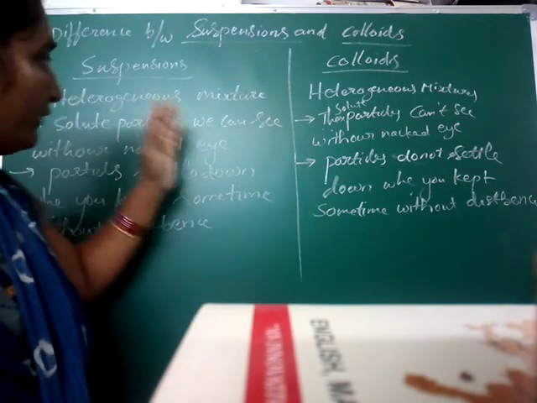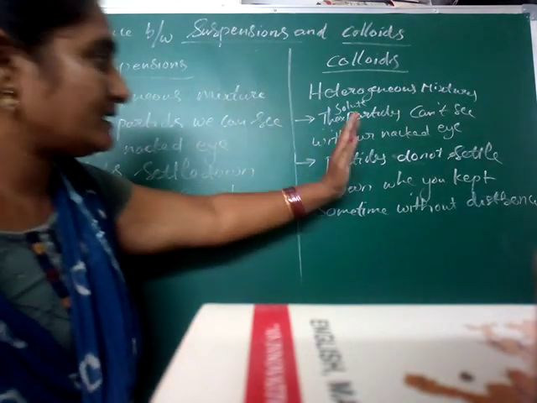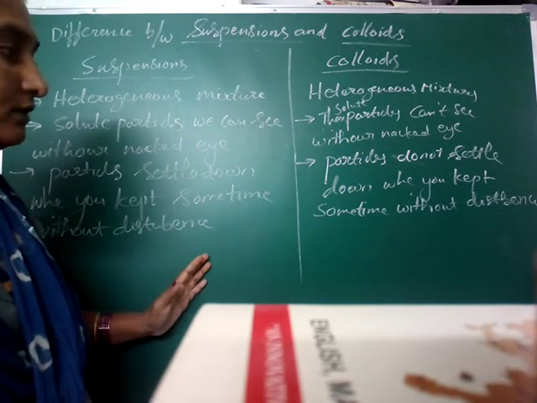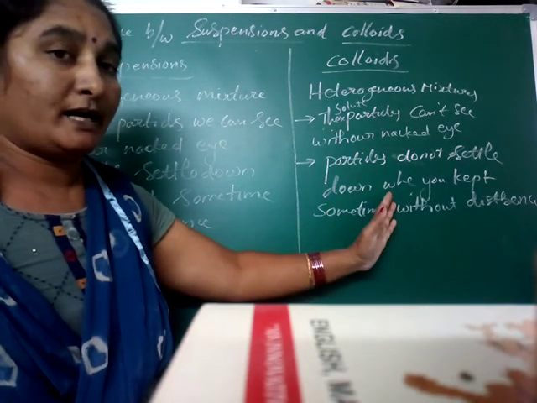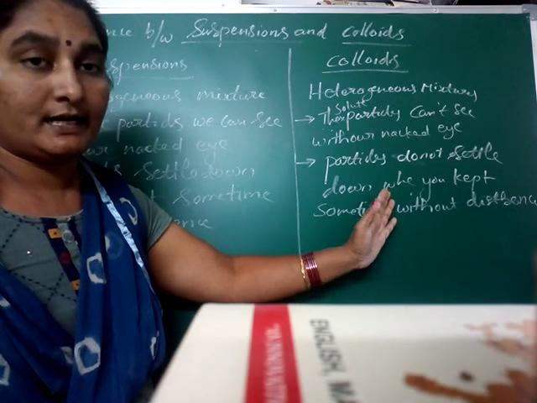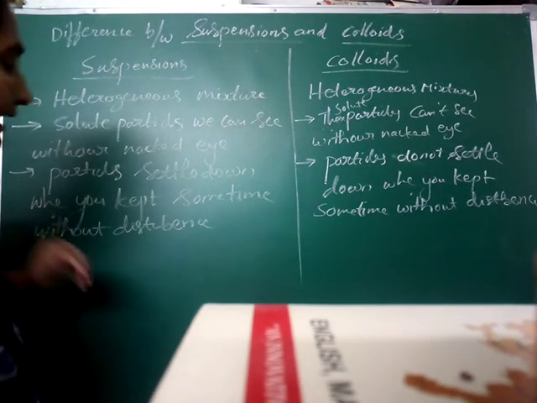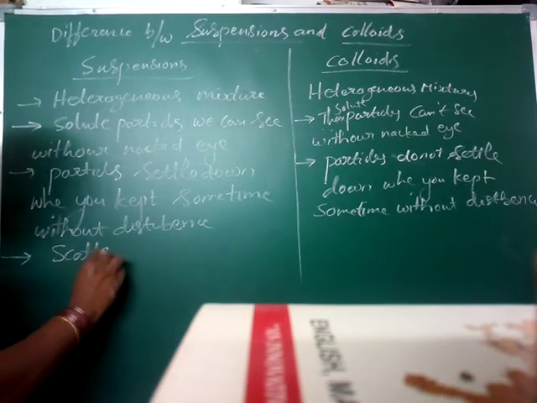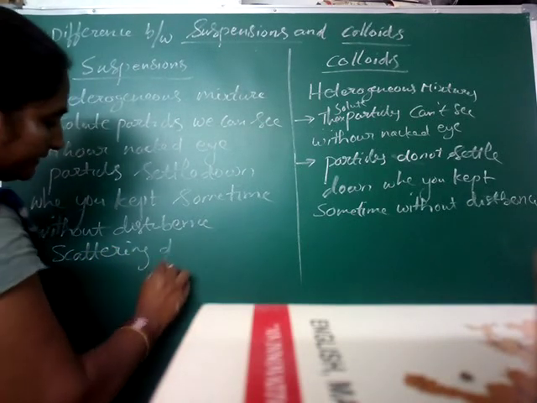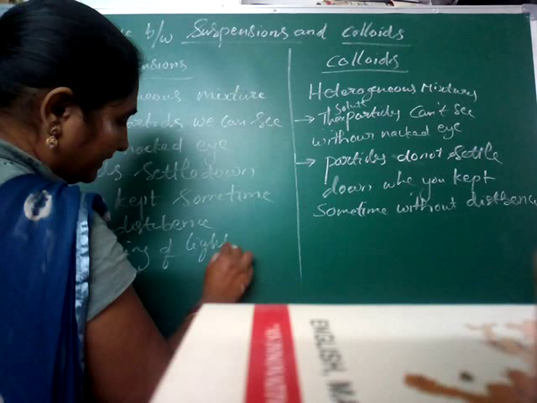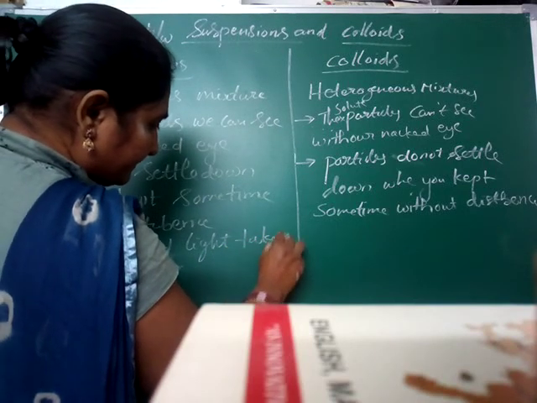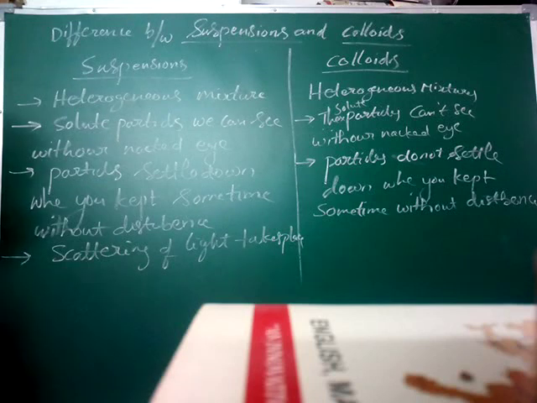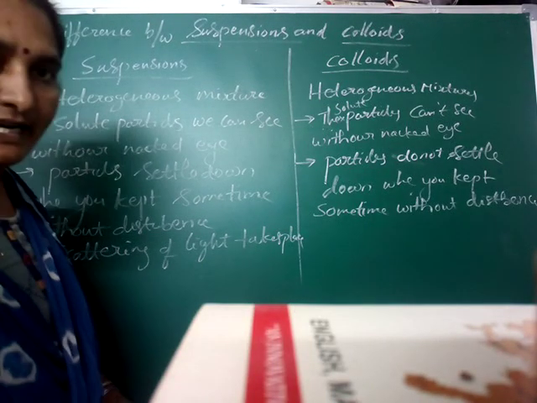Do you understand? In a suspension we can see the particles with our naked eye, and in a colloid we cannot see them with our naked eye. Here these particles will settle at the bottom of the container. These particles do not settle at the bottom of the container. And here scattering of light takes place. What is meant by scattering, madam?